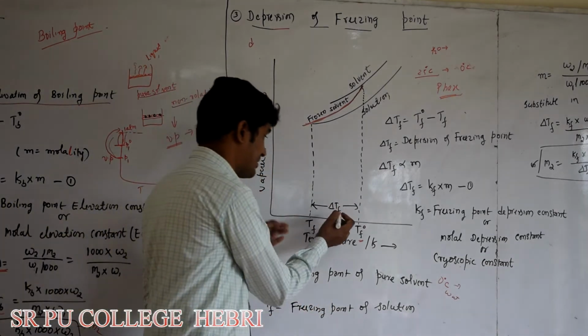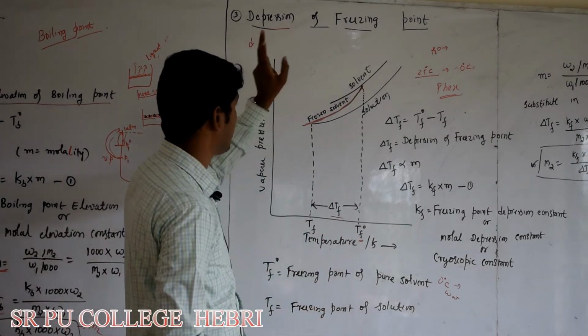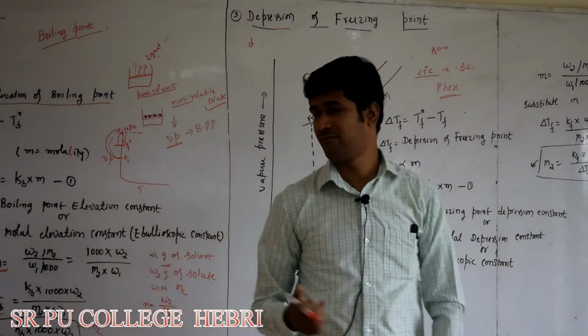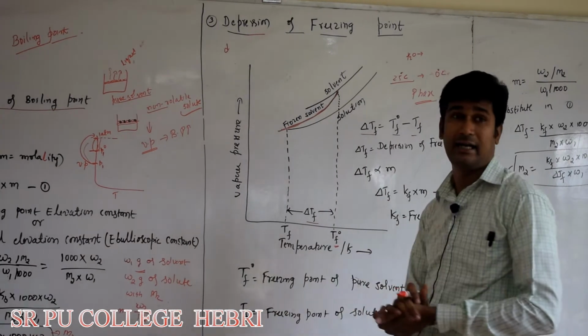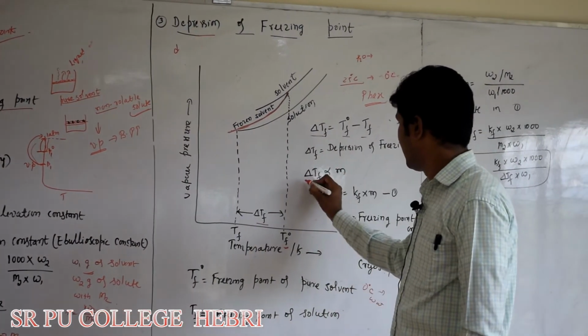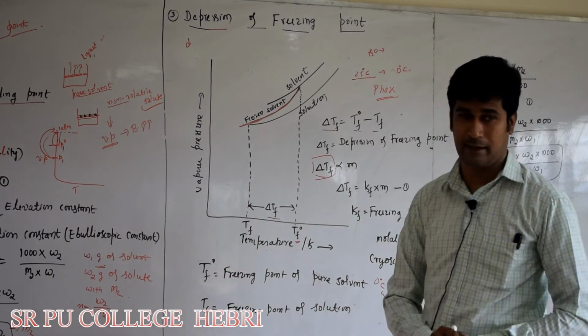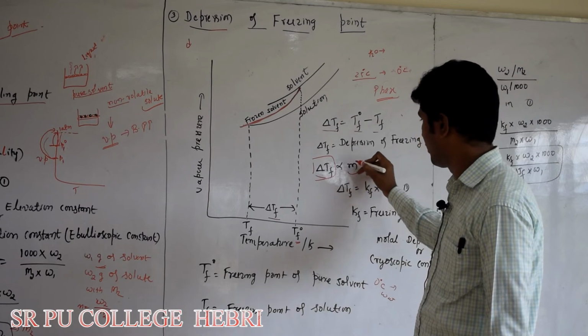Now the difference, delta TF, is known as depression of freezing point, which can be calculated using the formula delta TF is equal to TF0 minus TF. Again, this delta TF is a colligative property. This colligative property is directly proportional to what? Molality, or